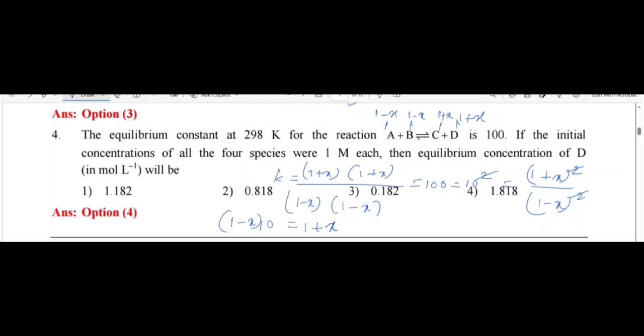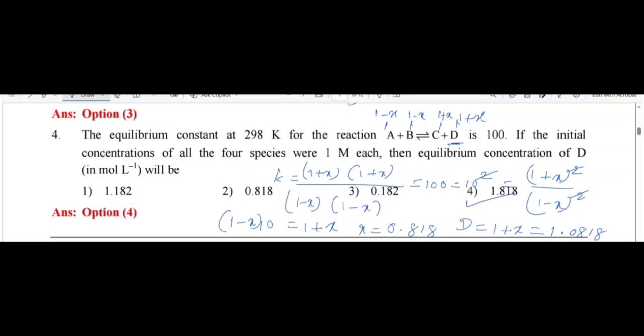If you solve this equation, you get x equal to 0.818. They ask the concentration of D. Concentration of D is 1 plus x, which means 1.818. So option 4 is correct.